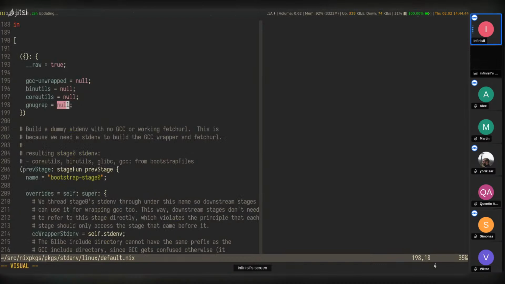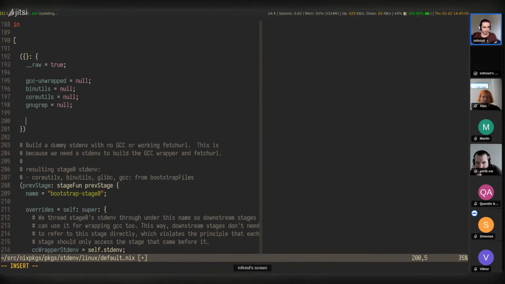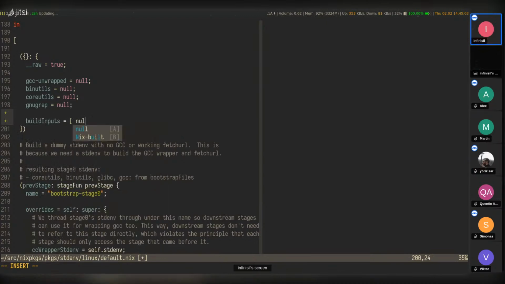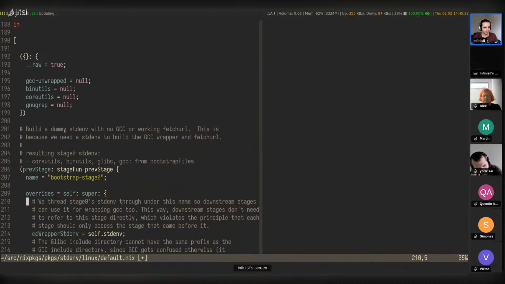I believe that's done because we want to reuse package definitions, but if we just don't declare these attributes, we'd get an error that the attributes don't exist. Whereas if we add a null, they can be added to build inputs. So we can do this, and the dependency will just be ignored, and we don't need to make sure that lib.optional attrs if packages GNU grep, then add GNU grep. So it's a bit easier to reuse definitions. I believe that's the reason behind this.